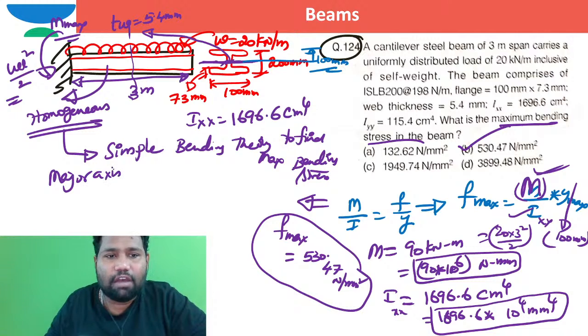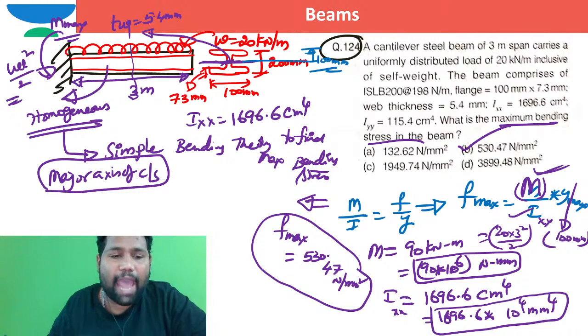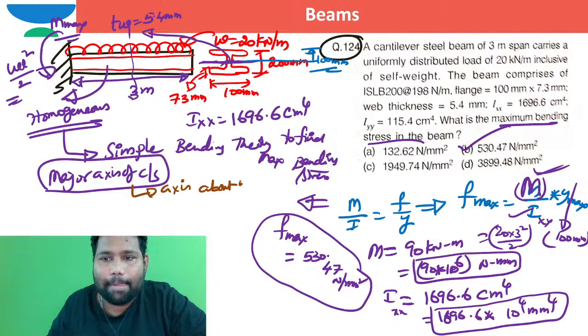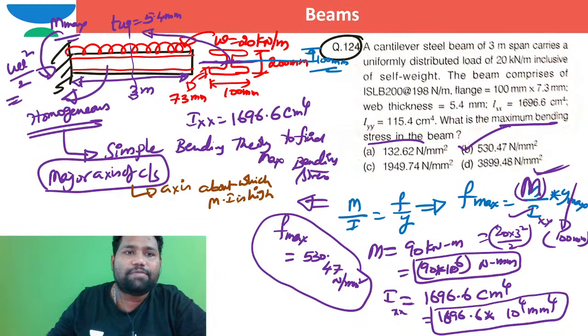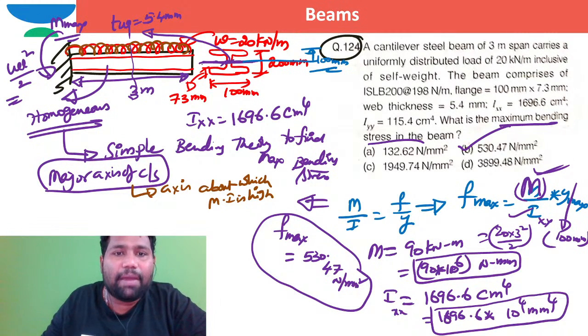Major axis of cross section is the axis about which moment of inertia is high. Especially in case of beams, when the loading is purely vertically downwards, the bending will happen about this major bending axis.